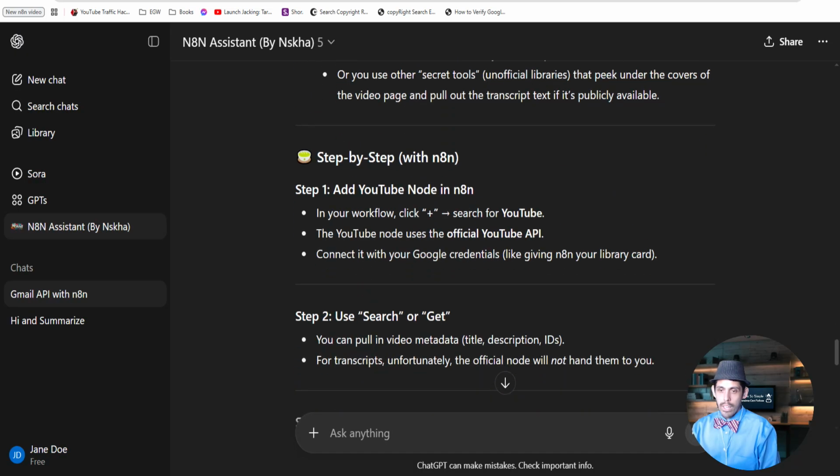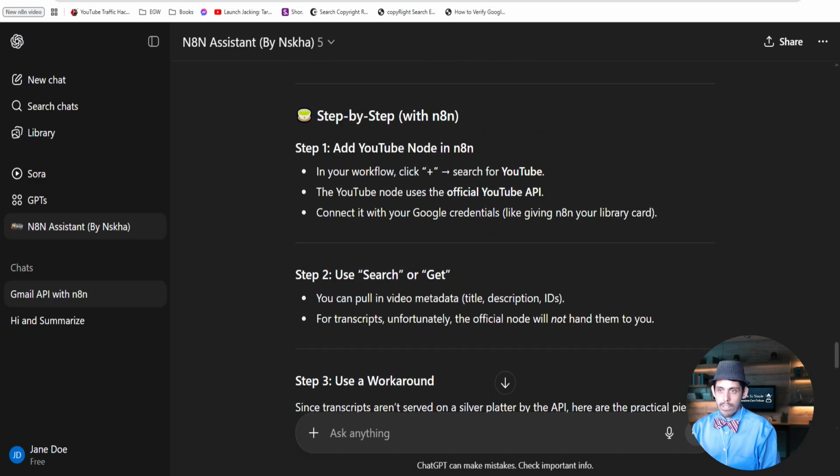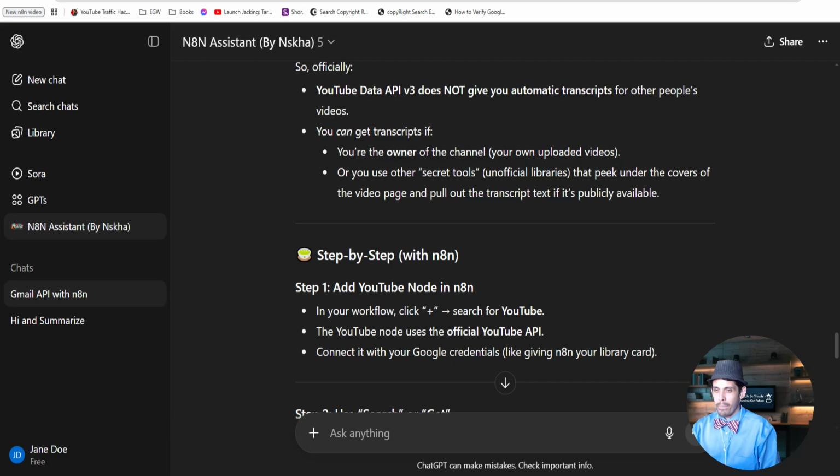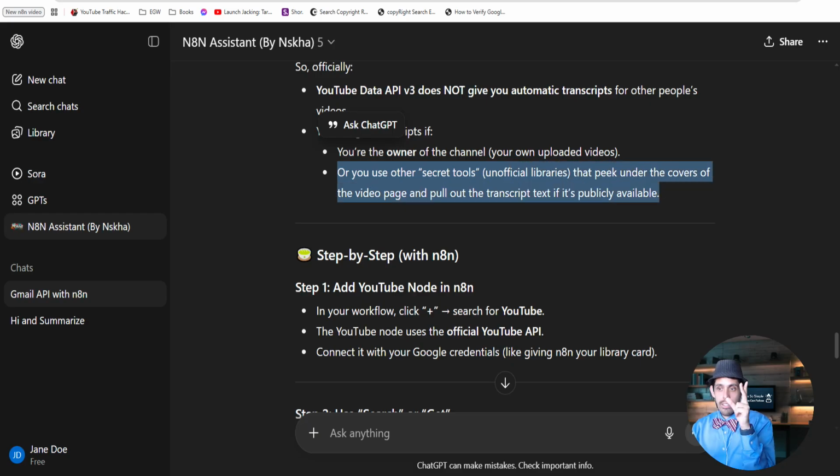So then it says that it could be done outside of YouTube. Or if you are the owner of the channel, you could use your uploaded videos. I could do it if they're mine, or if you use other secret tools, then it could work.